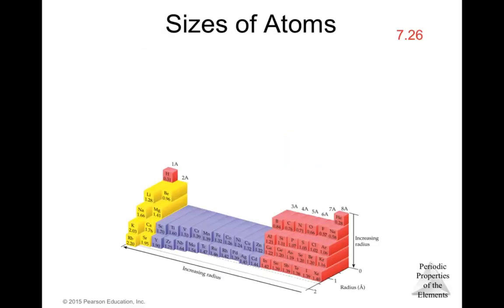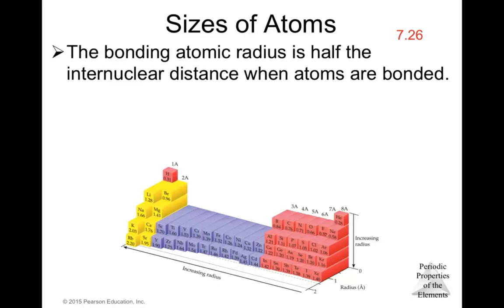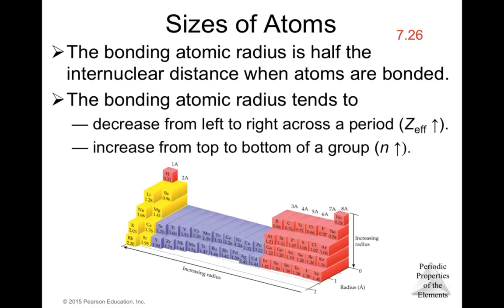So what is the trend of the size of the atoms in the periodic table? The bonding atomic radius is half the internuclear distance when atoms are bonded, as we mentioned in the previous slide. The bonding atomic radius tends to decrease from left to right across a period. This is because the effective nuclear charge is increasing.